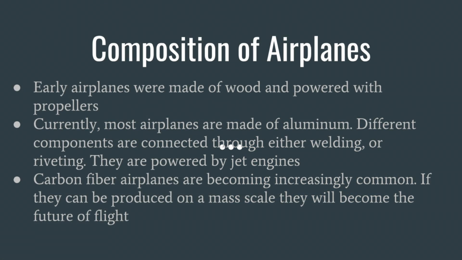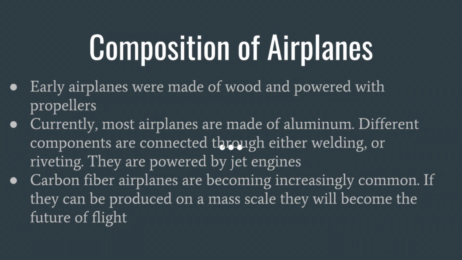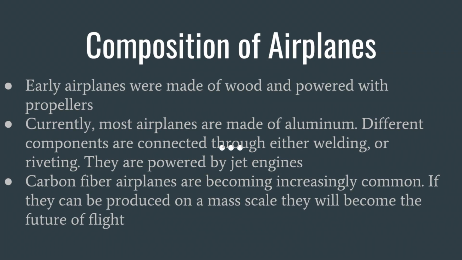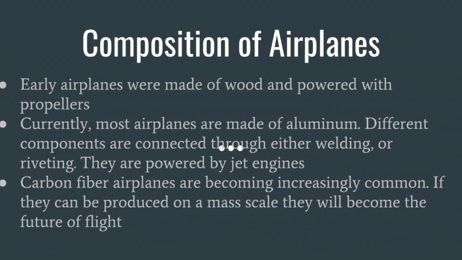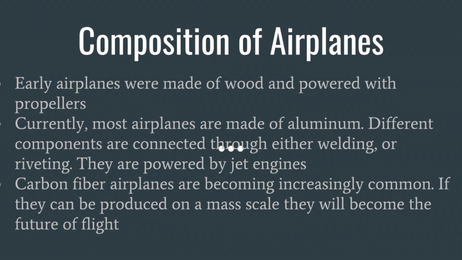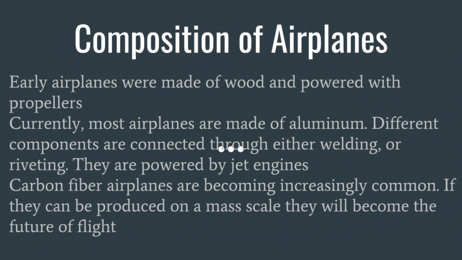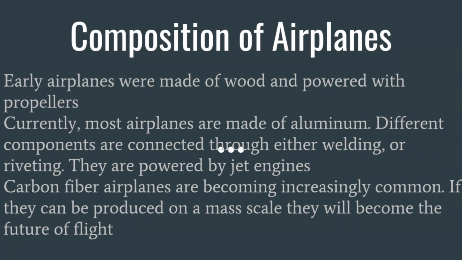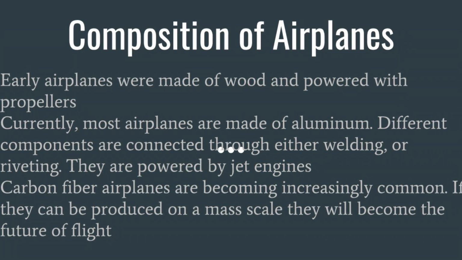Early airplanes were made of wood and powered with propellers. Currently, most airplanes are made of aluminum. Different components are connected through either welding or riveting. They are powered by jet engines. Carbon fiber airplanes are becoming increasingly common. If they can be produced on a mass scale, they will become the future of flight.